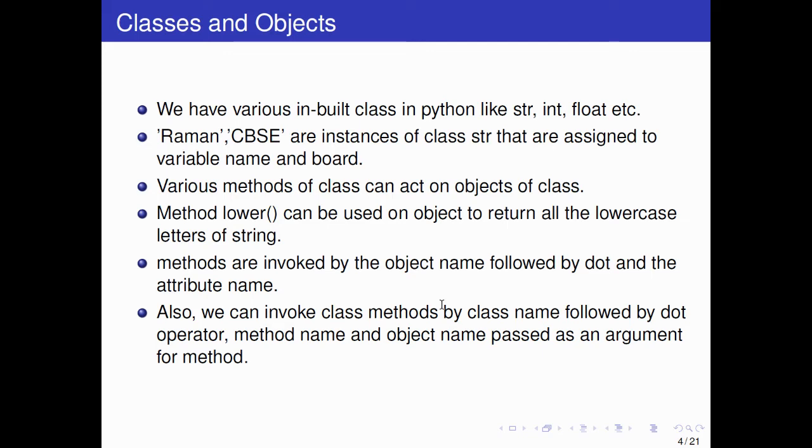name and board. Okay, so name is a variable. So Raman is a name. Okay, CBS is a board. They are saying that these are instances of a class string. So both are strings actually.